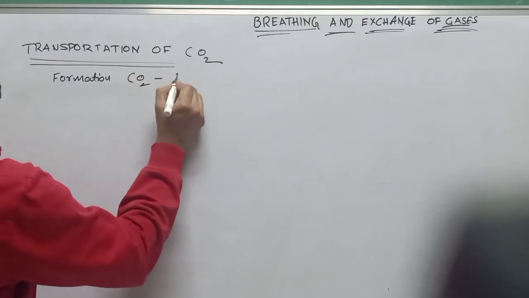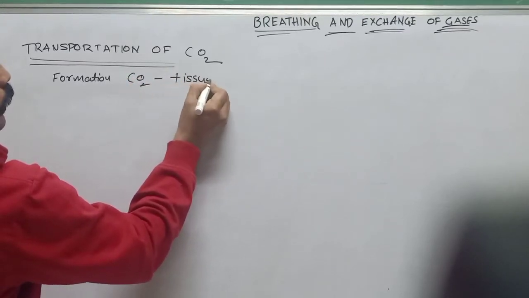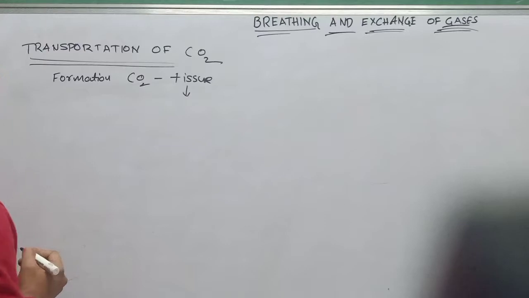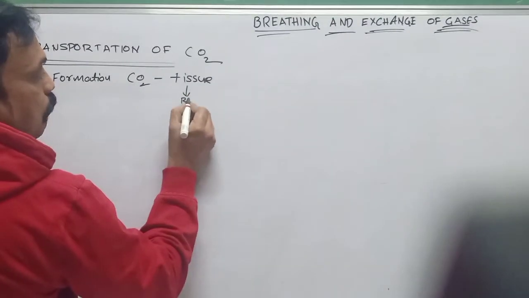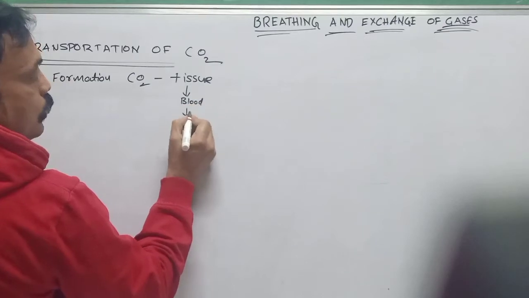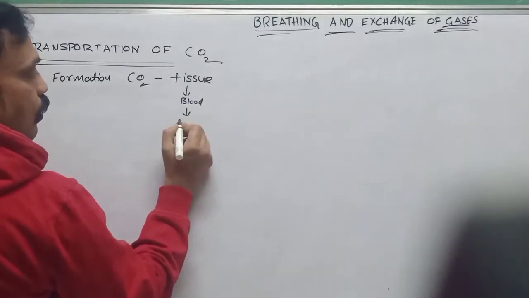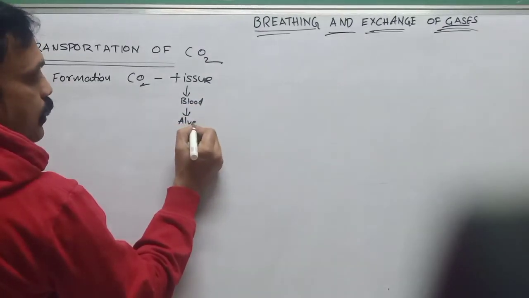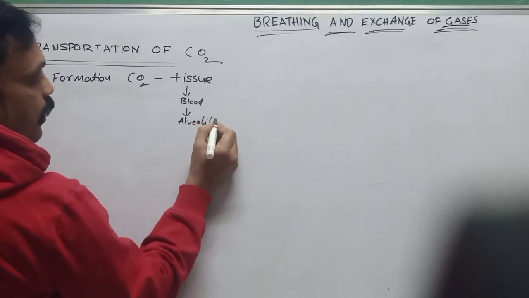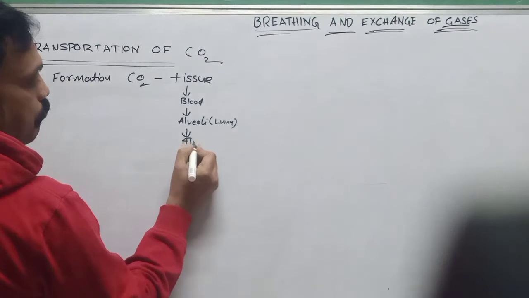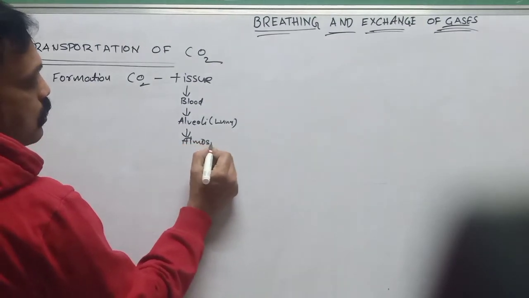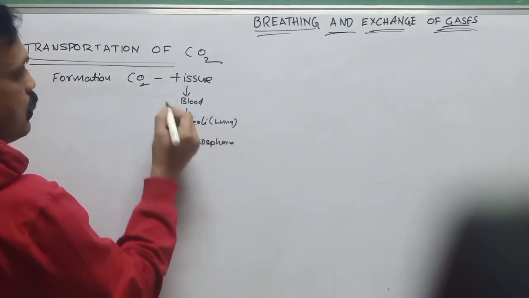First, carbon dioxide is formed in our tissues. It needs to be transported from tissues into the blood, to the heart and alveoli, nothing but the lungs, to the atmosphere. This is the way.